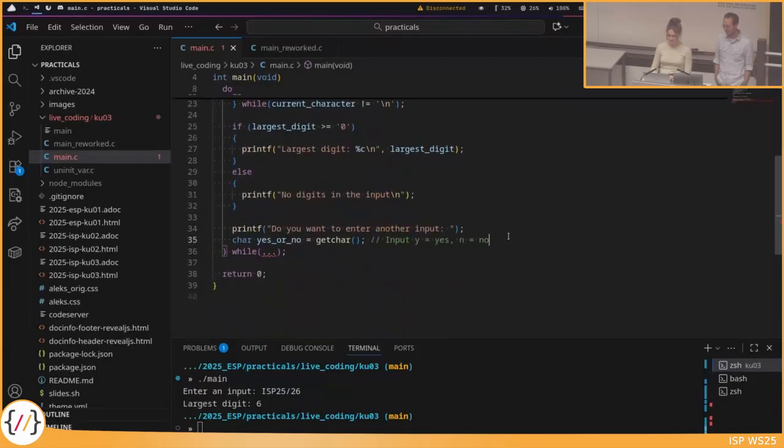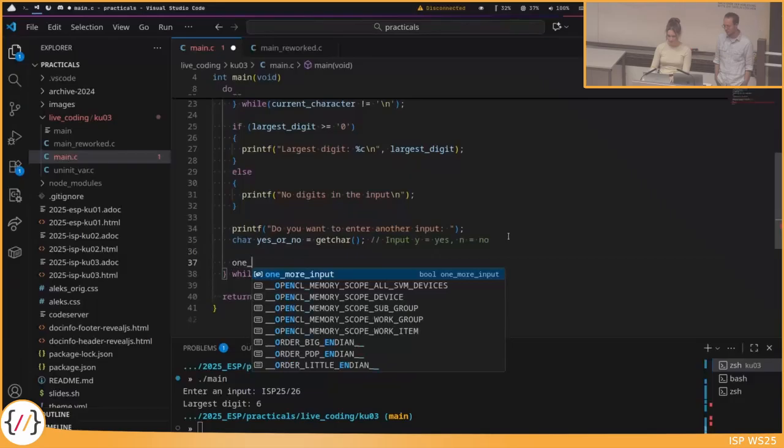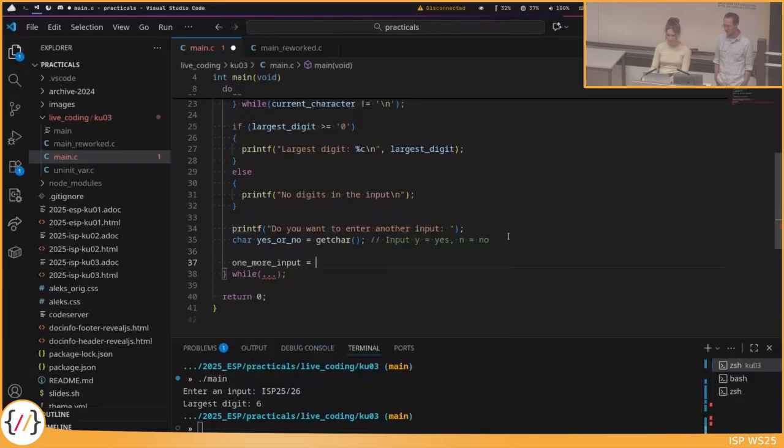And then down here, when do we want to do one more input? Well, if yes or no is equal to Y, should I do it in an if? Is this clear, what Julia wrote now? So this yes or no equals Y is a comparison between this yes or no and the Y. This comparison is done first, and the result is either 0 or false if it's not true, or it is 1, which is true.